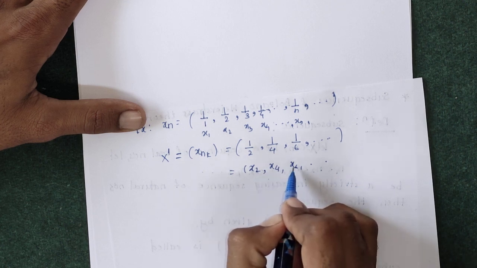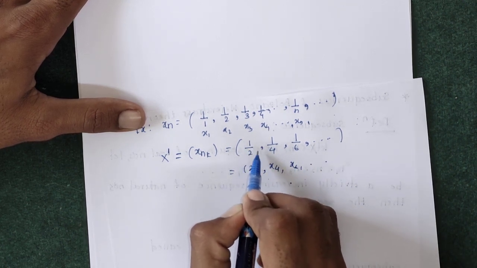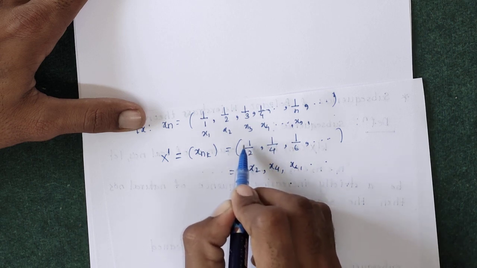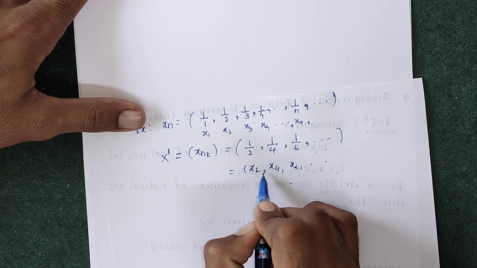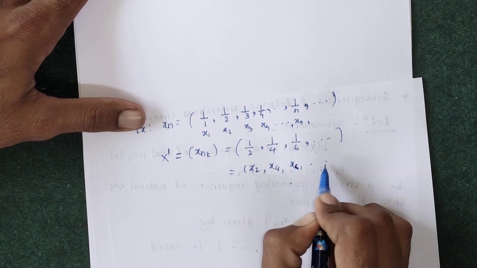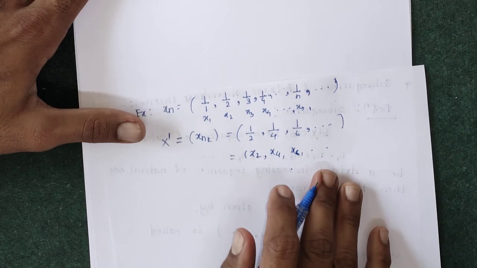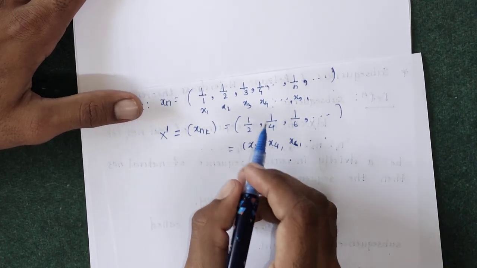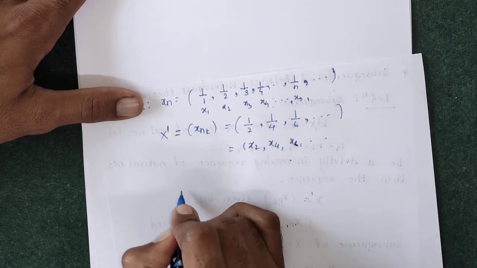These natural numbers must be in increasing order, not these numbers. Here 1 by 2 is greater than 1 by 4, but there is no need to check these numbers. We have to check these natural numbers. So 2 is less than 4, 4 is less than 6. So this is in increasing order. So we call this a subsequence of the given sequence. So this x prime is a subsequence.